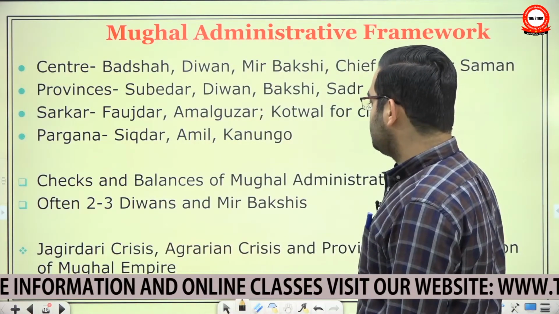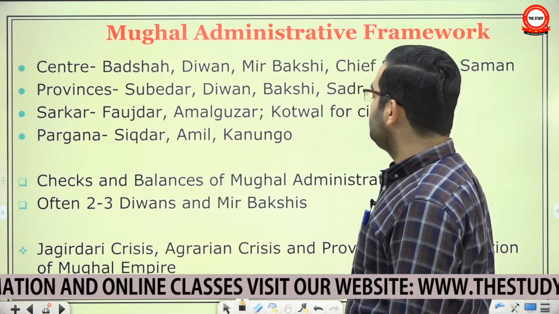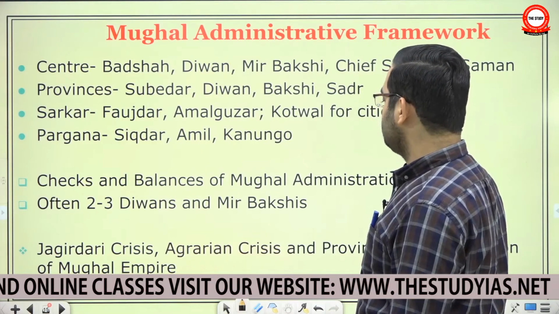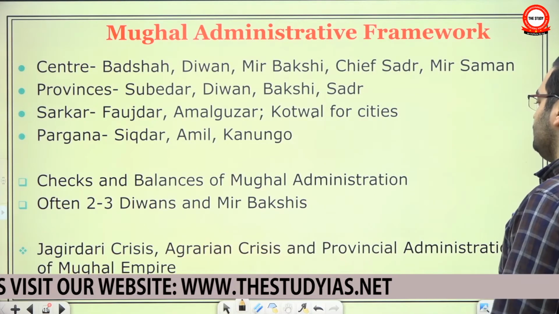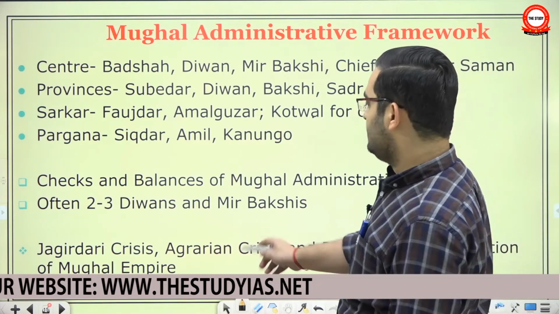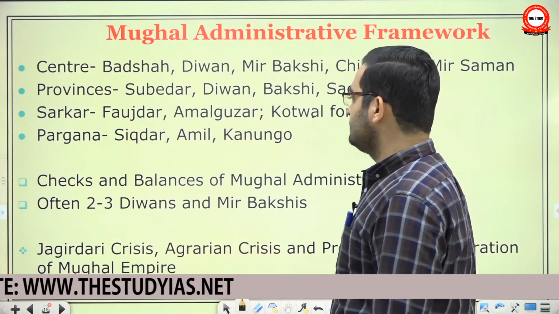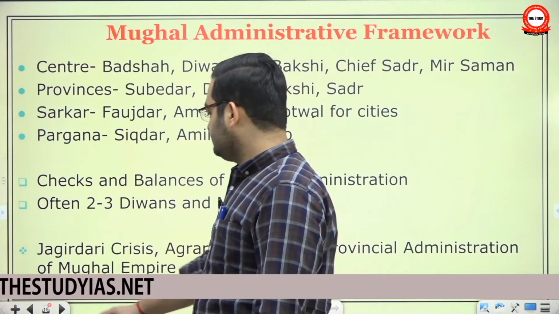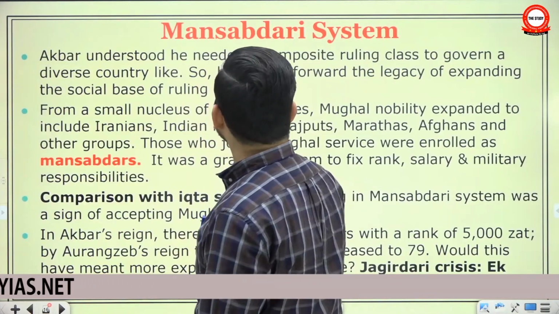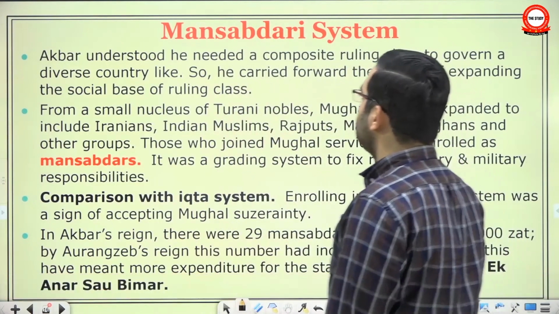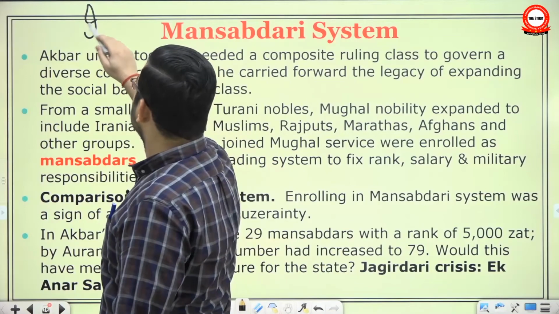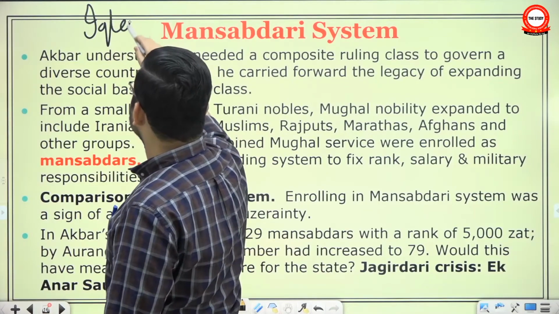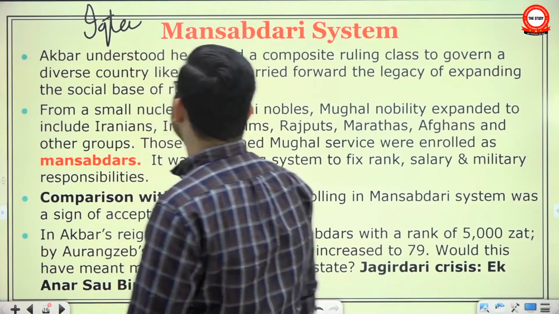Then there were some problems in administration called the Jagirdari crisis, agrarian crisis, and its link with provincial Mughal administration. First we will try to understand what was the Jagirdari crisis and agrarian crisis. See, first, the administrative system, the key feature. We had talked about the Iqta system for Sultanate administration. Therefore, we have here the Mansabdari system.